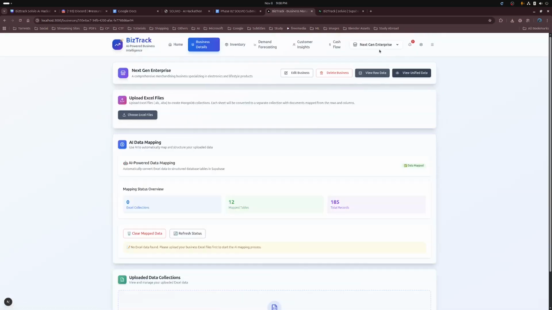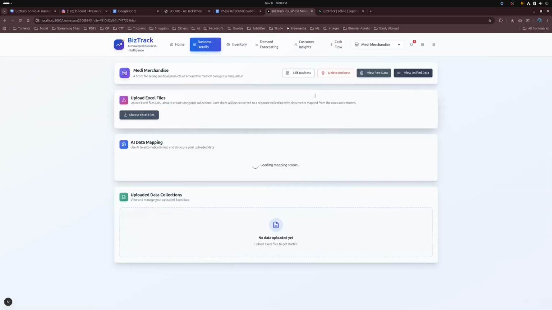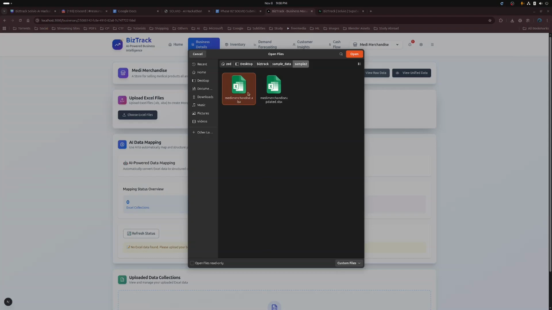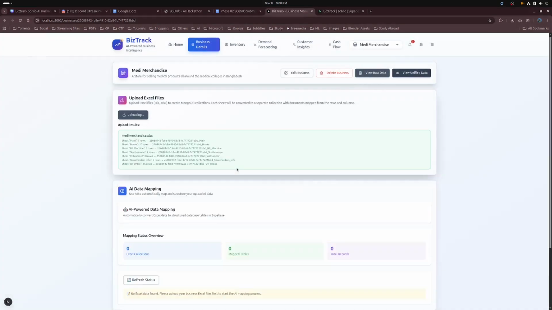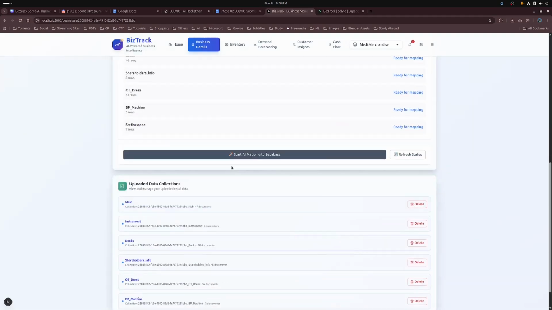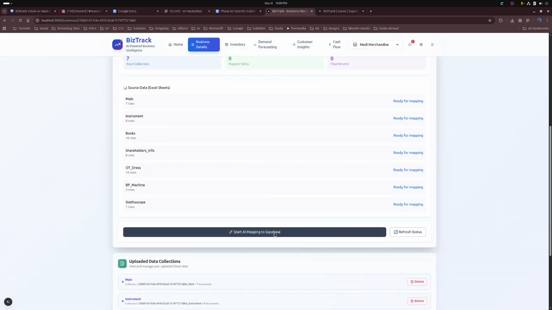Firstly, business data. From here you will be able to upload the Excel data and convert them into a unified database. Let us go through one sample. This is the business that I created earlier to show you the demonstration. For example, here I select a specific Excel sheet, and if I select the Excel sheet from here, it will map the data firstly into a MongoDB database. From there, you'll be able to start AI mapping to push the data into a unified database.